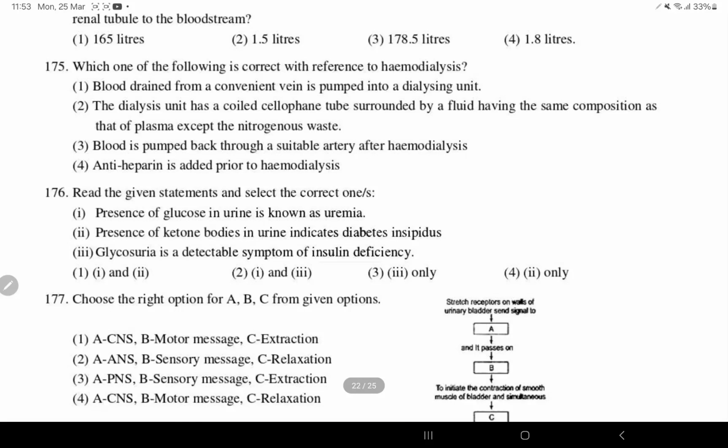The dialysis unit has coiled cellophane tubes surrounded by fluid having the same composition as that of plasma except nitrogenous waste. Blood is pumped back to a suitable vein. Antiheparin is added prior to hemodialysis. So this is also wrong. So the correct one is option 2.